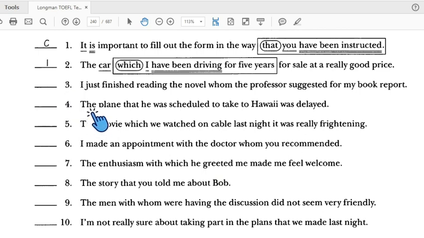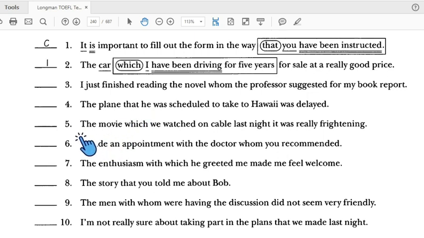Number 4: the plane. Subject, then there's a connector, subject, verb. Everything up to here is an adjective clause going back to the plane. So we need one more verb. This one is the verb, which means number 4 is correct, guys. Subject, verb, subject, verb, there is a connector.